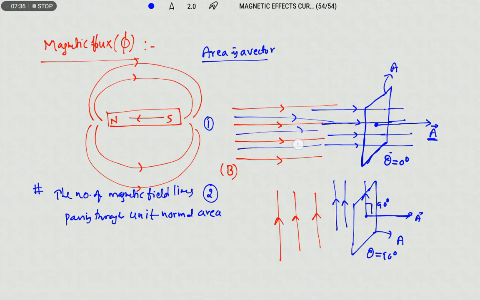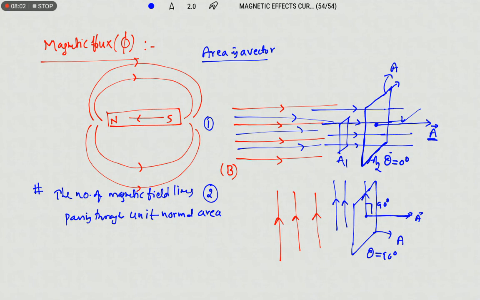The flux of magnetic field lines passing through the coil will also increase. In the same way, if I am increasing the area, so this is area 1, and suppose this is area 2. Through which area are the magnetic field lines passing more? Obviously we can say that through area 2 the maximum field lines are passing.